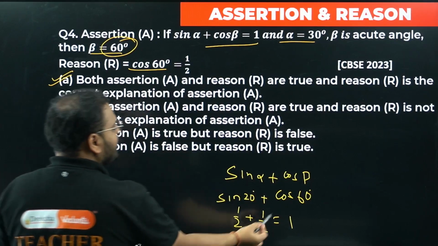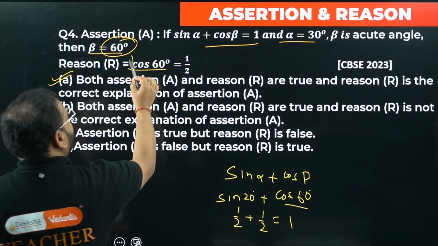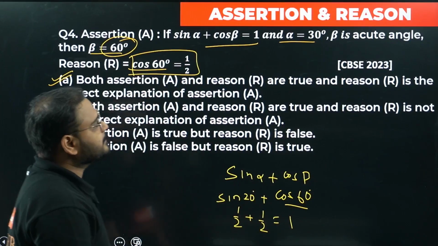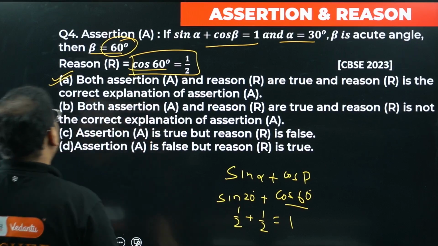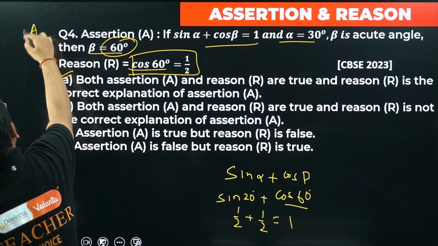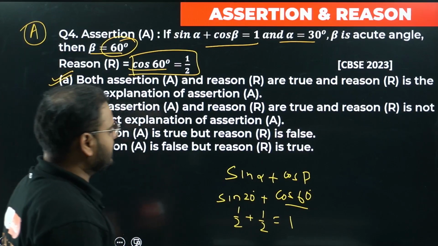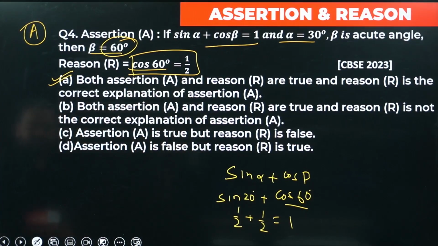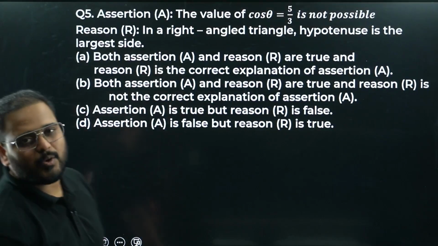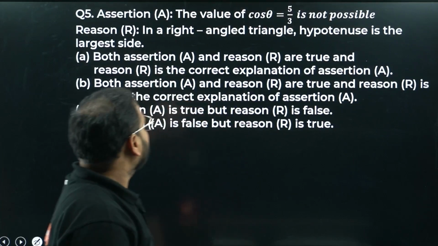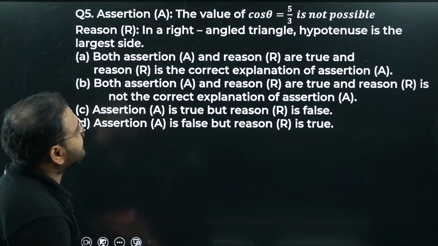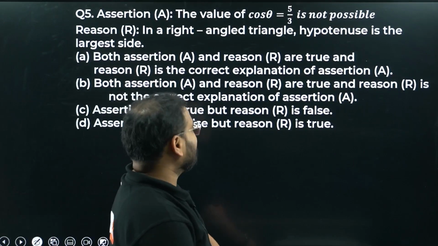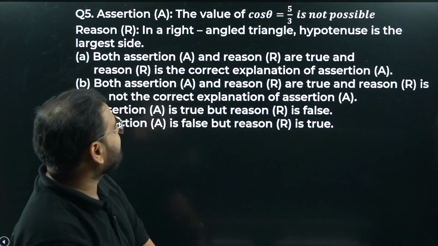And how are we getting this value? Cos 60 is 1 by 2. It means it is right. So option number A is suitable. Sine 30 plus cos 60 is 1 by 2 plus 1 by 2, which makes it 1. Simple question, assertion reason. I hope all of you got the right answer. Second question: cos theta is 5 by 3. How is it possible, sir? 5 by 3 is more than 1.